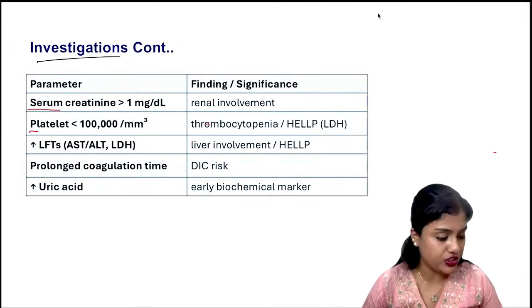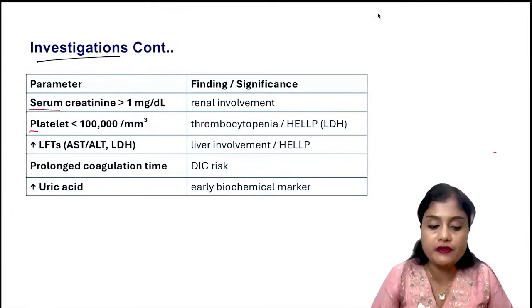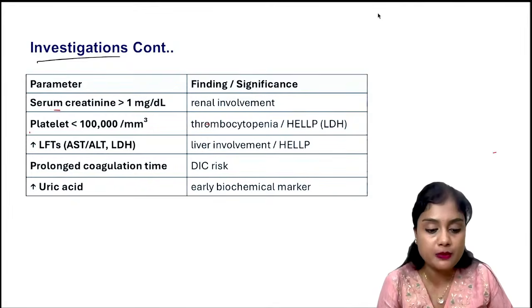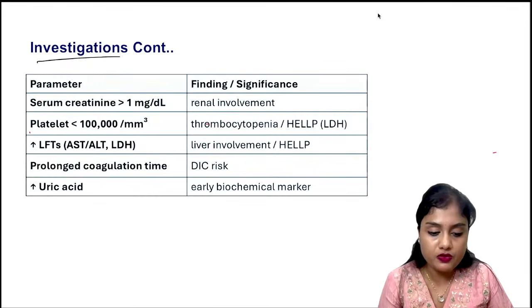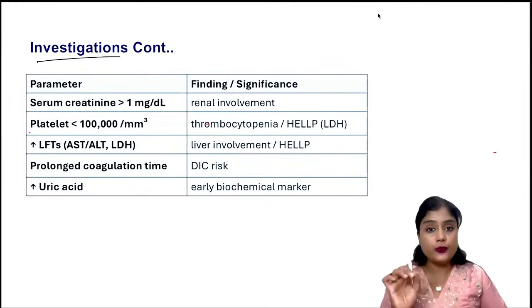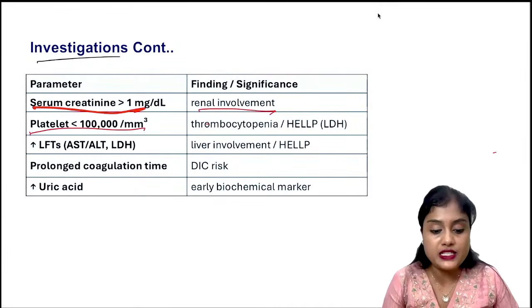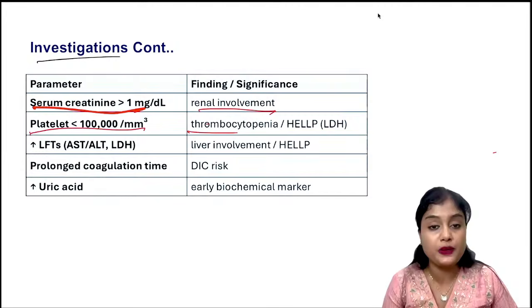Yes, I'm back. Okay, Shivam has given me a good to go sign. Yes, we are continuing with the investigation. As I've told you, serum creatinine levels more than 1 says renal involvement is there. Platelet of less than 1 lakh, yes, thrombocytopenia or maybe chance of developing HELLP syndrome.